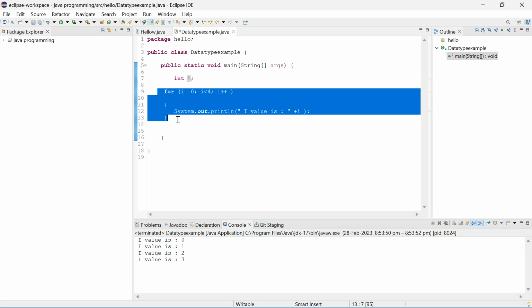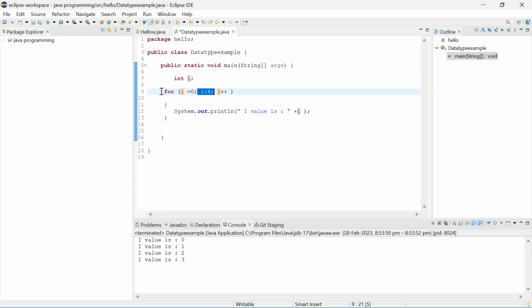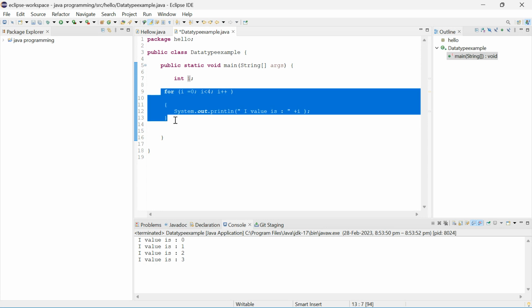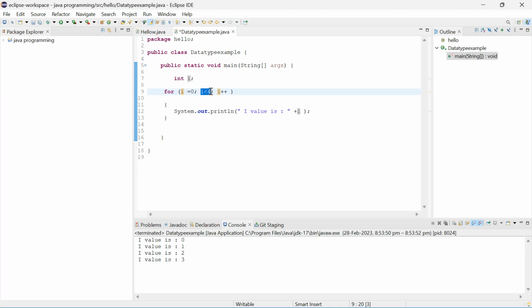The loop will get terminated. What if the condition becomes false? Will the loop get terminated or not? Does the loop not get terminated if the condition is false? It will check the next value. Did you get it or not? Okay, sorry. It will check the condition, definitely. If the condition gets false, the loop gets terminated.